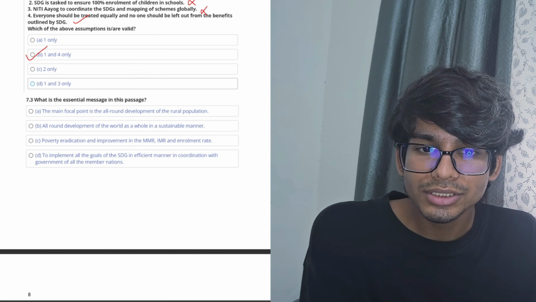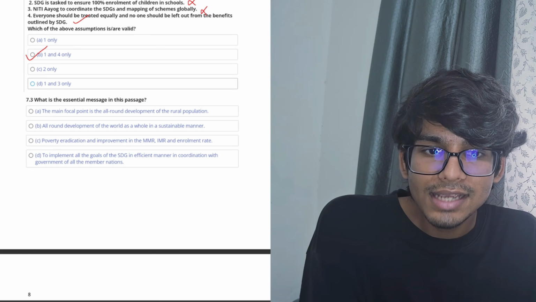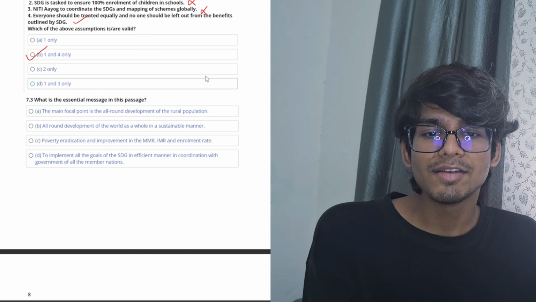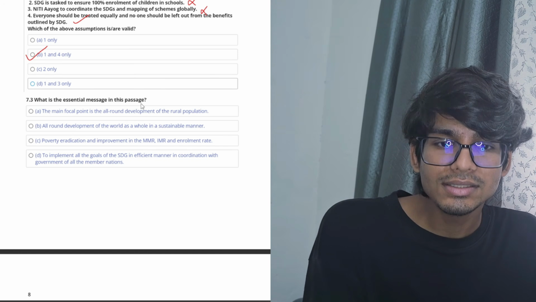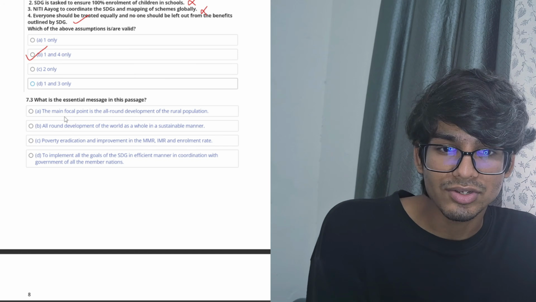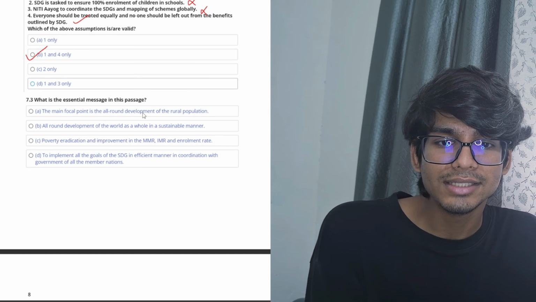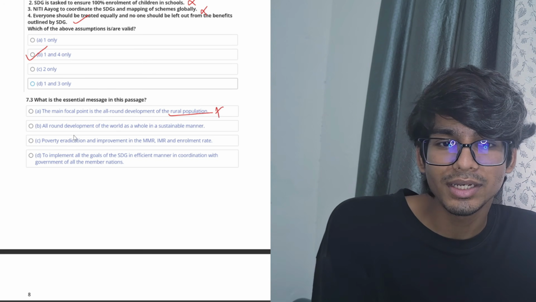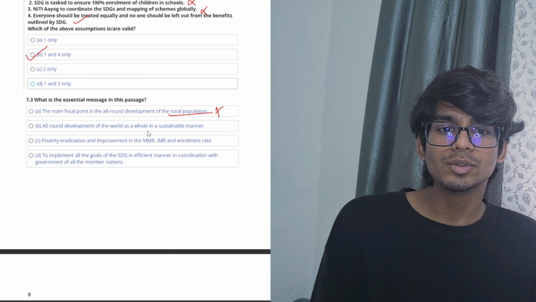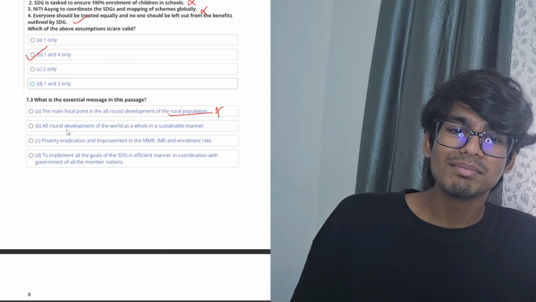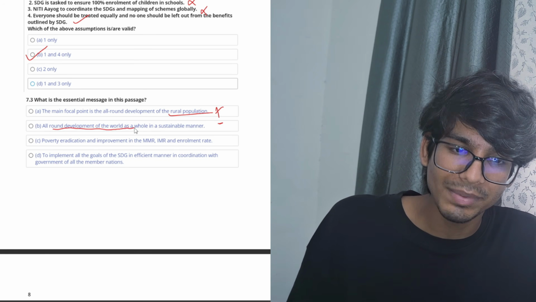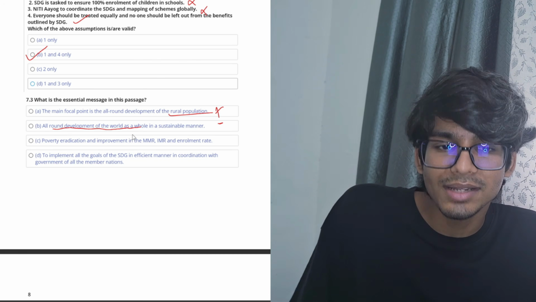So coming to the question 7.3, what is the essential message in the passage? The main focal point is the all-round development of the rural population. No, not just the rural population. All-round development of the world as a whole in a sustainable manner could be an answer, but again, you see all-round development. This is not something which was actually being discussed.